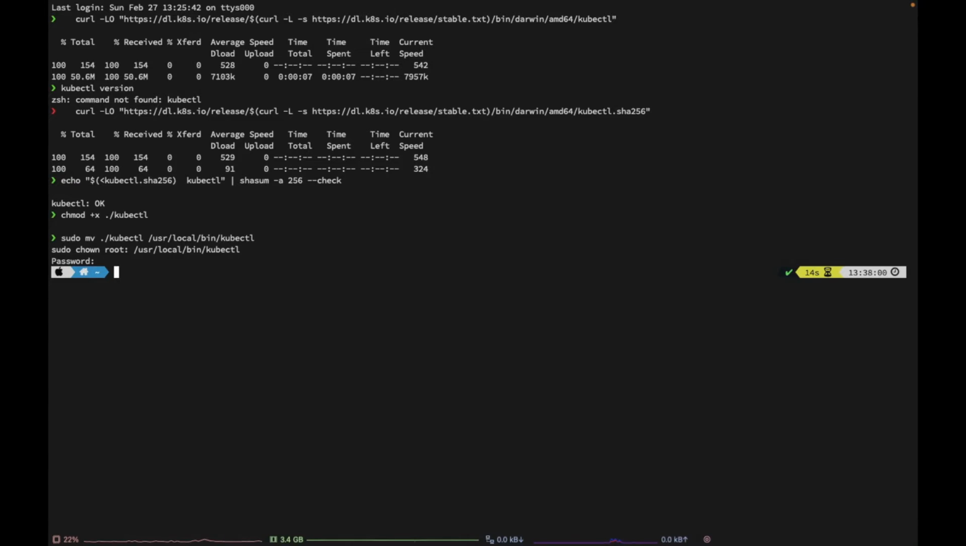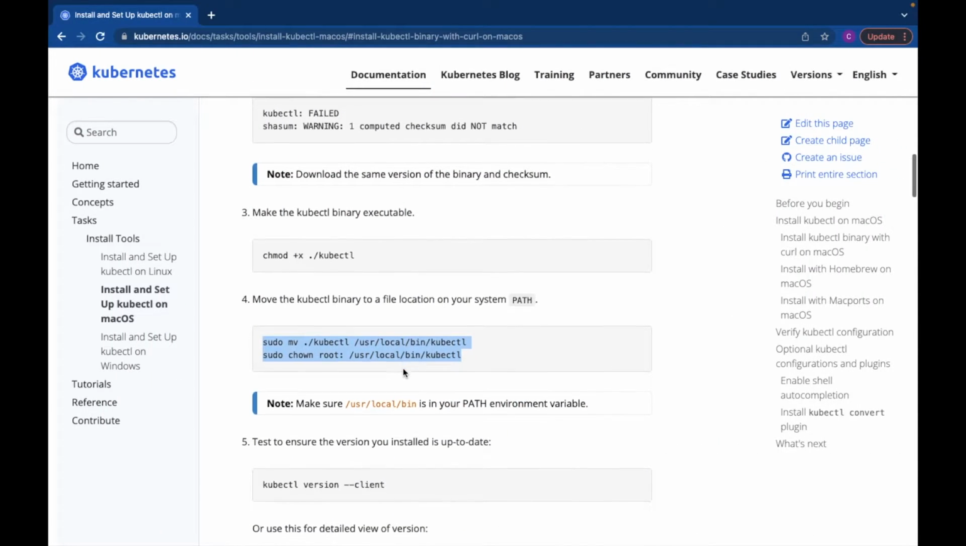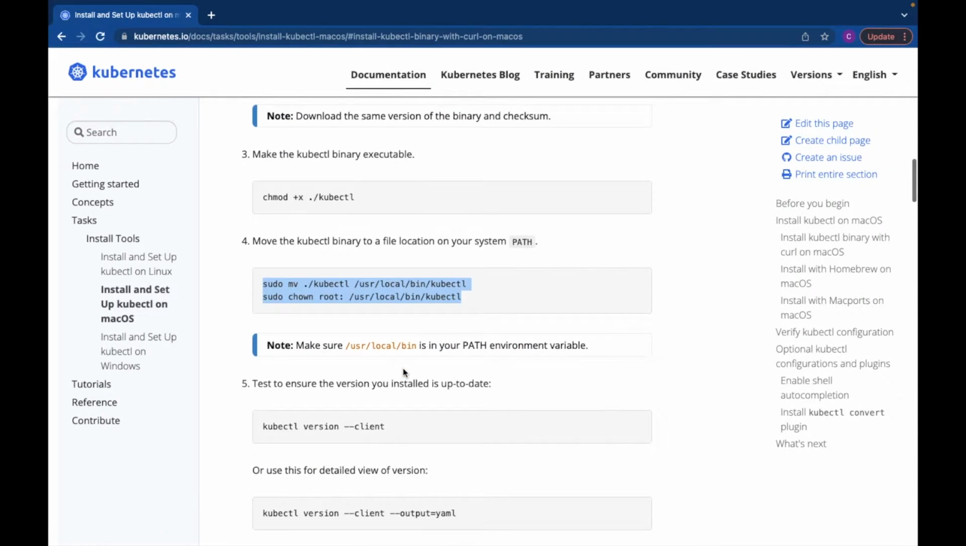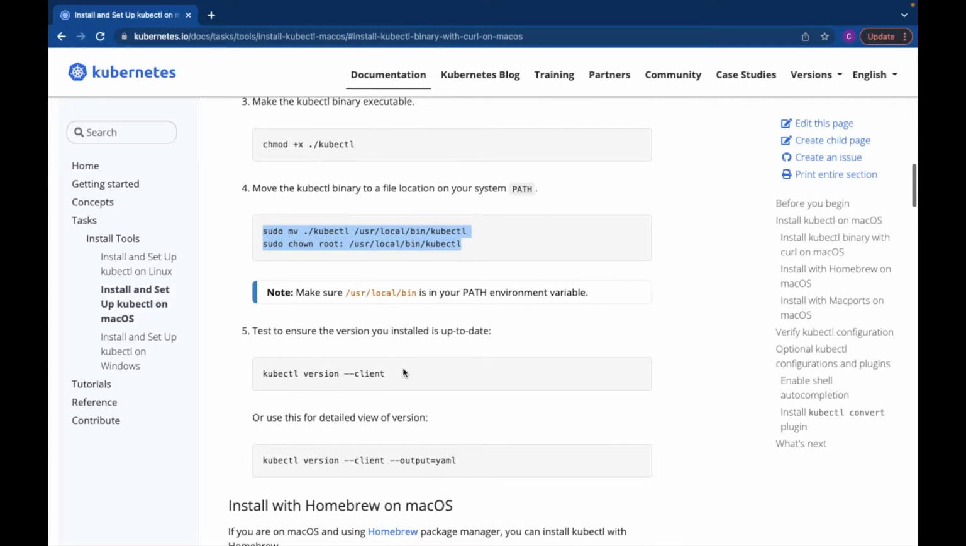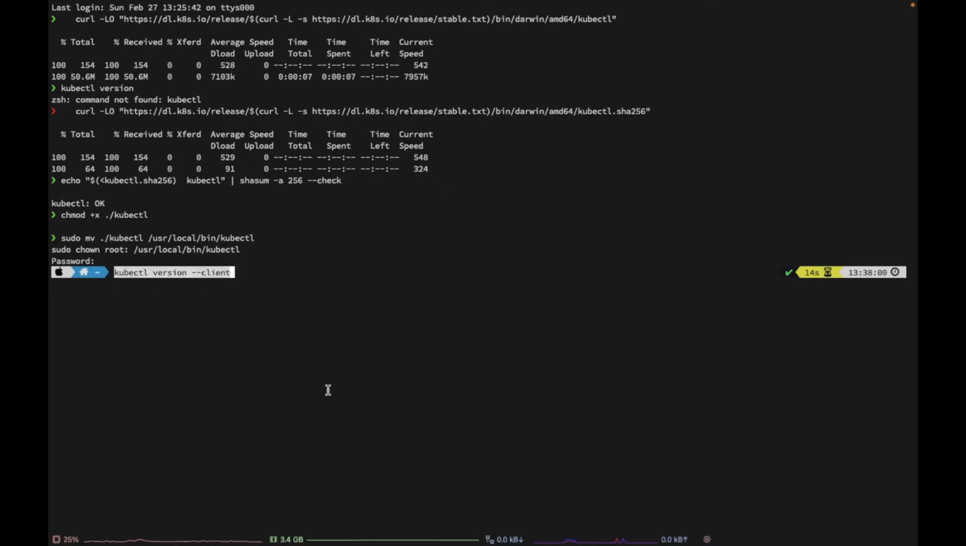Okay, so we have completed this step. Next, we have to ensure the version we are installing is up to date. So we can copy this command, kubectl version --client. We will paste it here and hit enter.